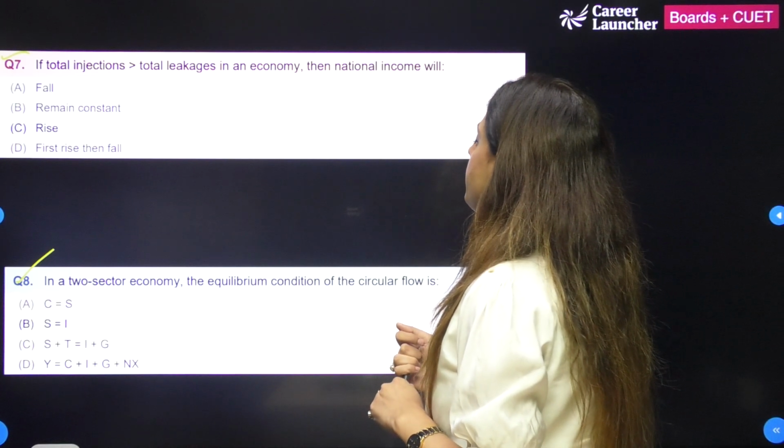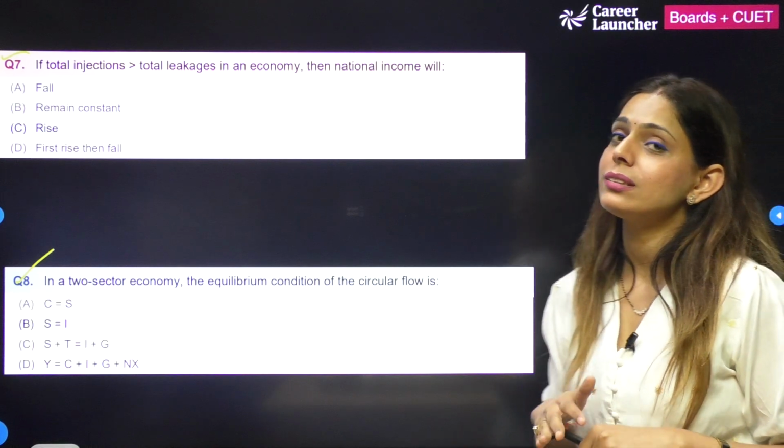In a two-sector economy, the equilibrium condition of a circular flow is depicted by.